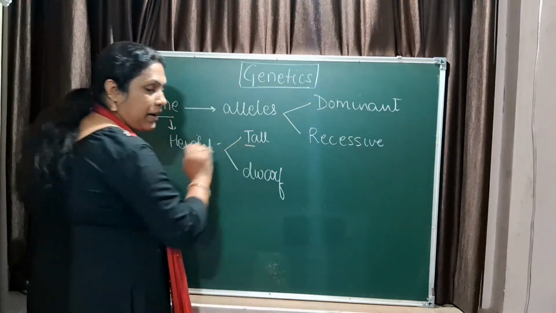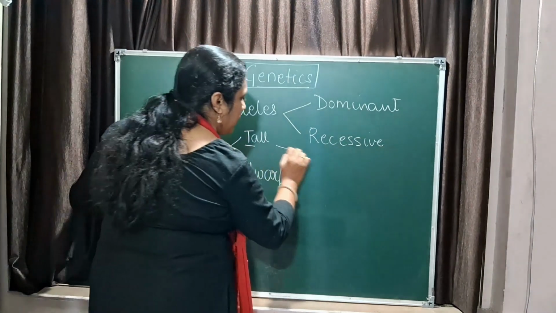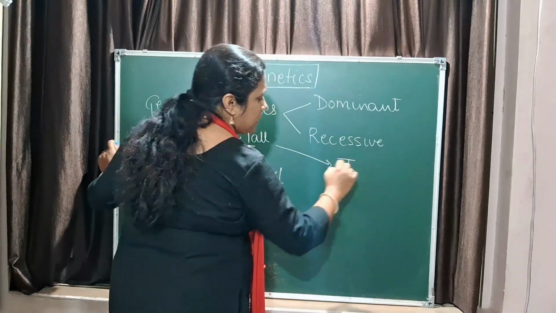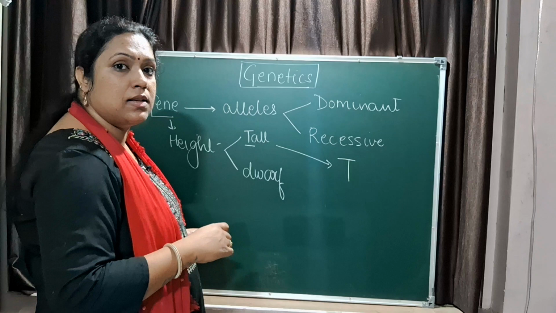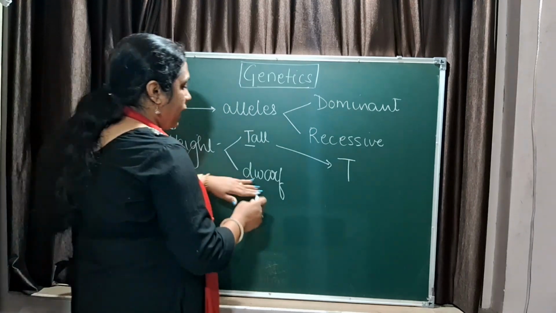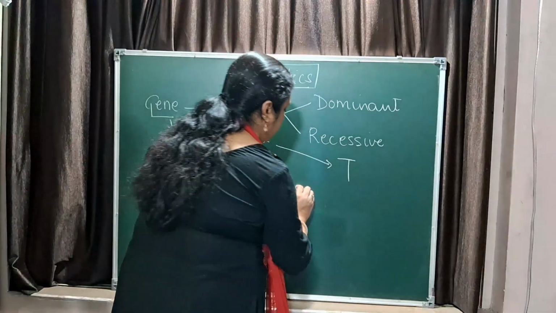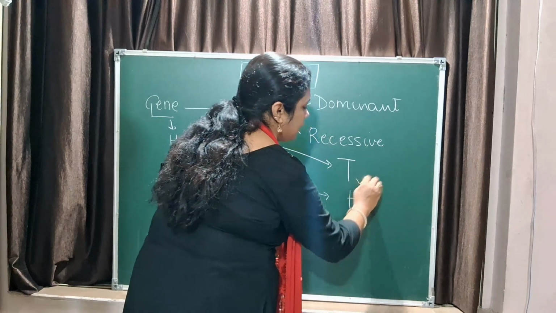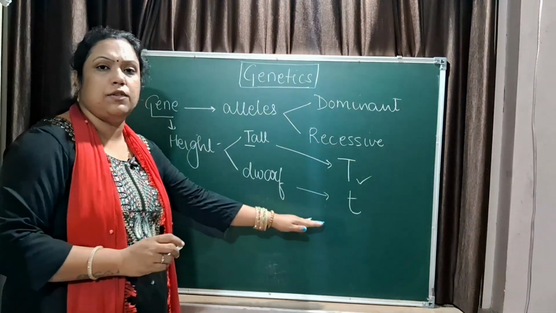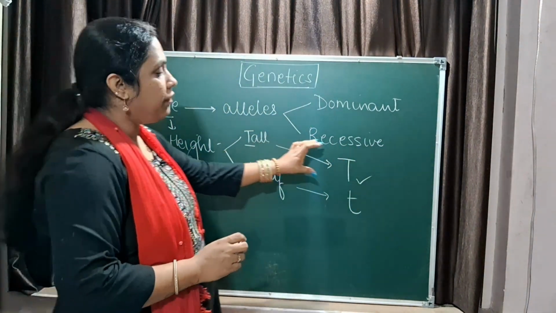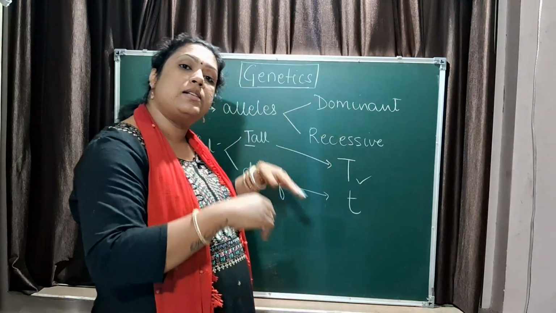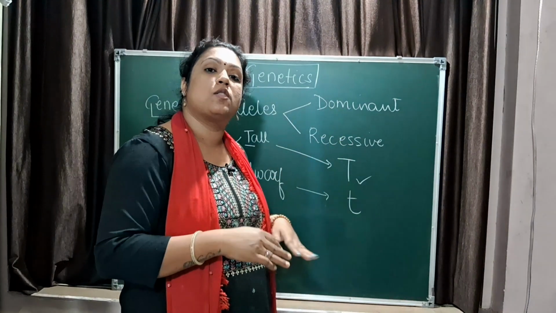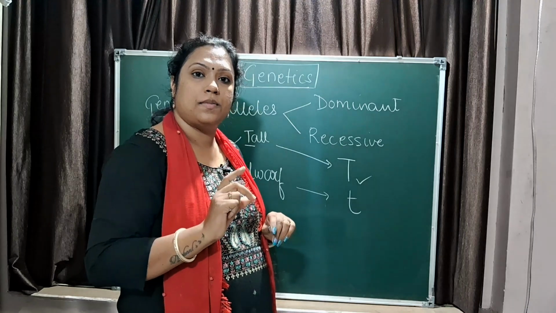The capital letter of the dominant trait's alphabet is taken as the symbol for the allele, and the recessive trait is the lower case of the same character. You cannot have D for one and T for the other. If you have taken capital T for tallness, the recessive trait will have the lower case of the same alphabet. Is that clear?